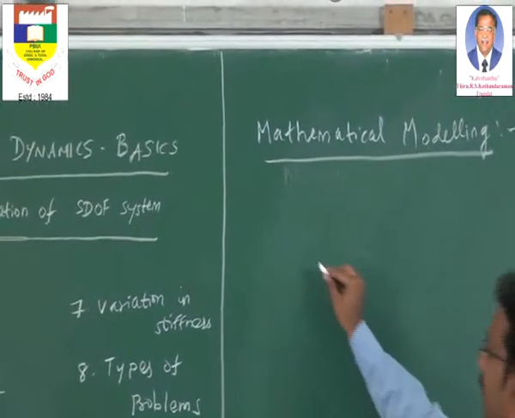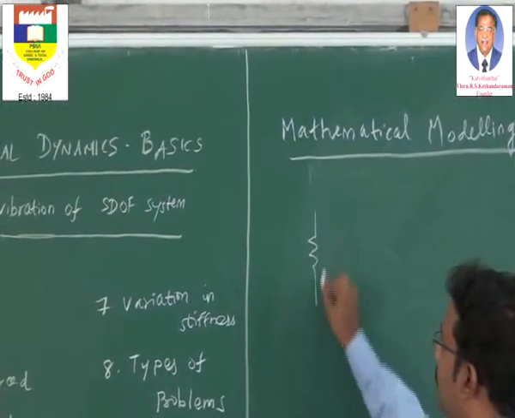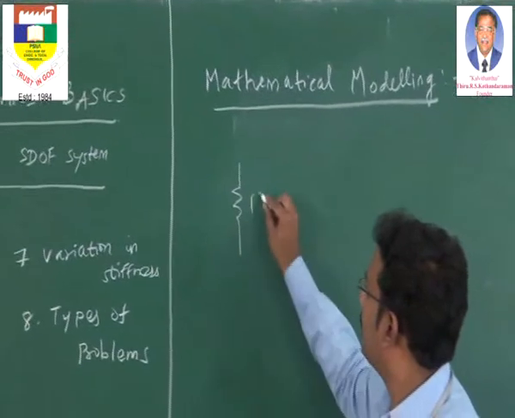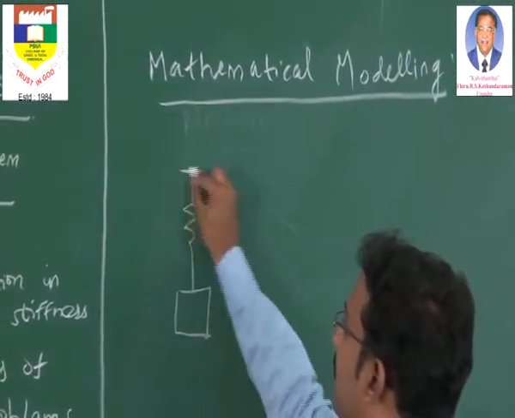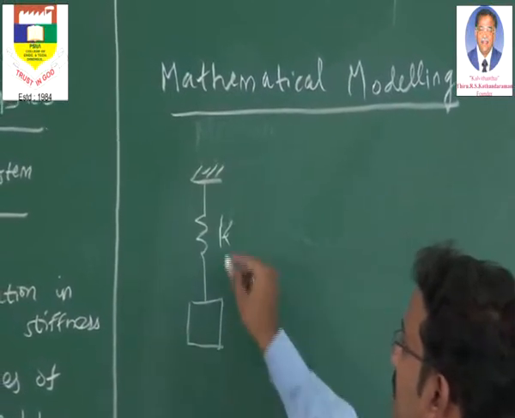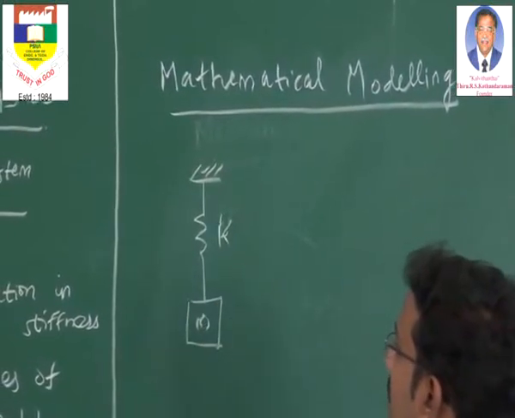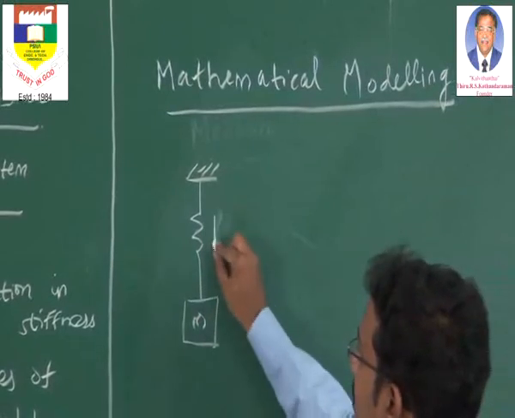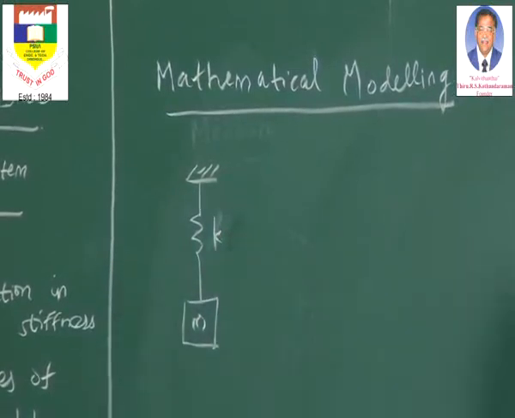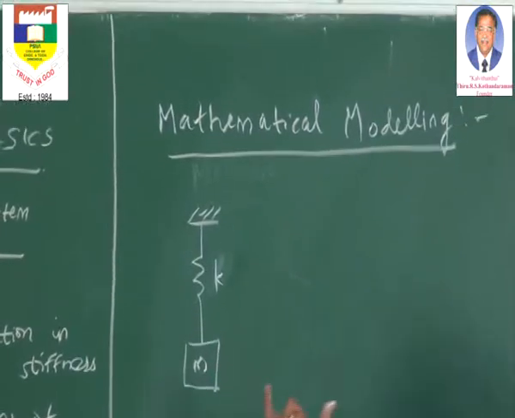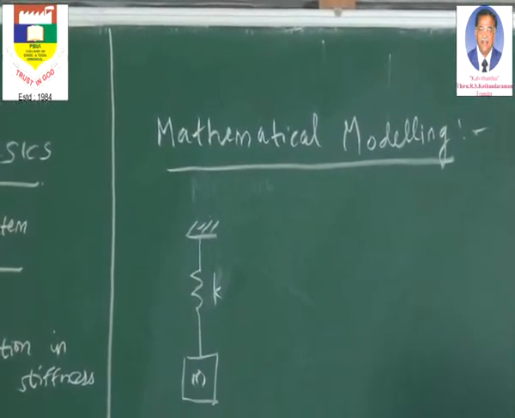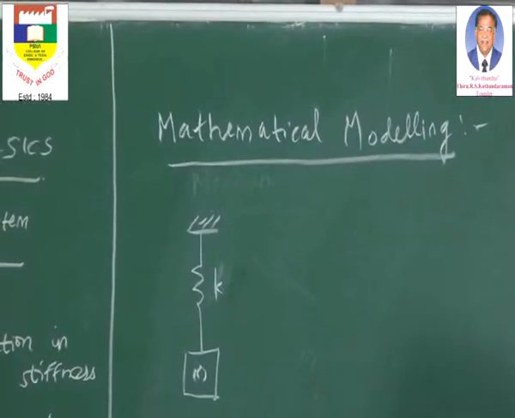That is, if you take a spring of stiffness k and a mass, because usually we call springs by their stiffness. So this stiffness is k and this mass is M. Actually the stiffness is small k and the mass is M. Now if this is under oscillation, I want to mathematically model this vibration with respect to the response as well as the external force.